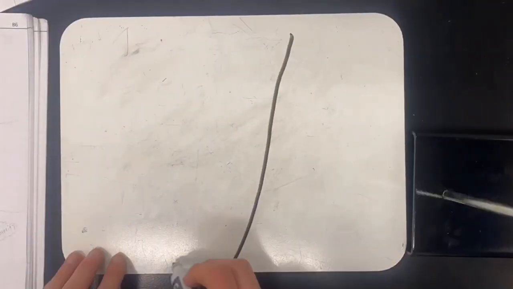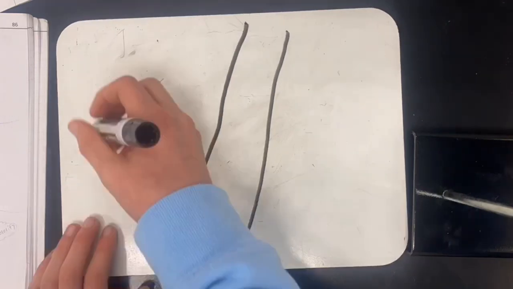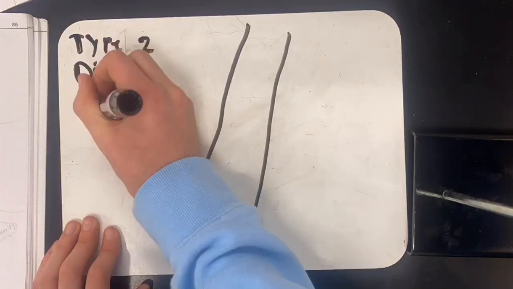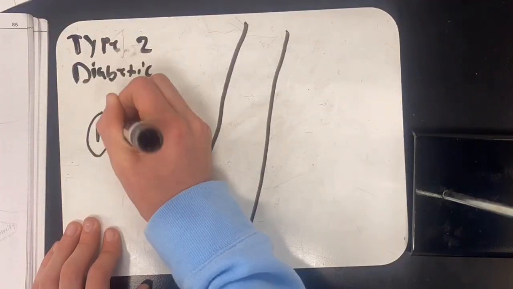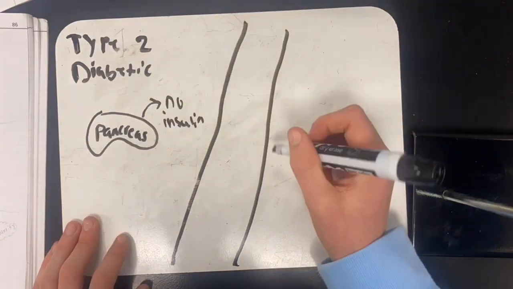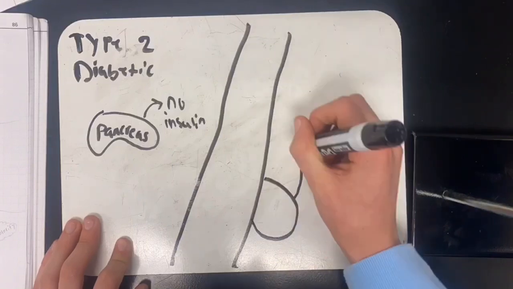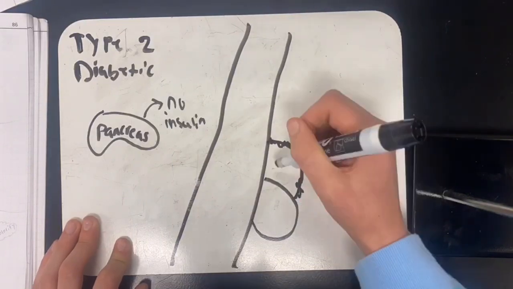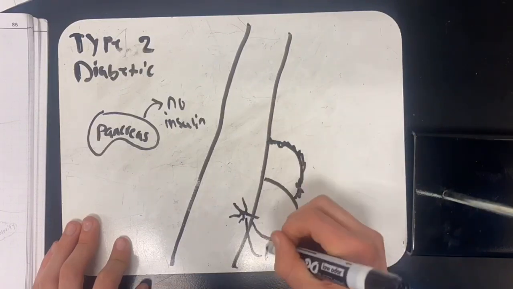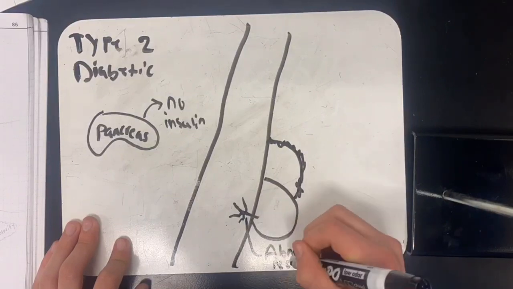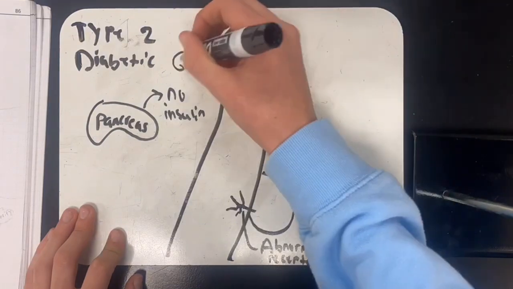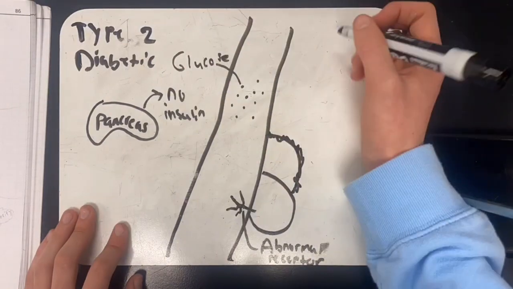In type 2 diabetes, your pancreas does not make enough insulin or does not make insulin at all. This also causes the receptors to not open the channel proteins and allow glucose to enter. However, the difference between type 2 diabetes and type 1 diabetes is that type 2 diabetes is caused by obesity and is not an autoimmune disorder. Also, in type 2 diabetes, there can be abnormal receptors, which also do not allow insulin to connect and allow glucose into the cell.